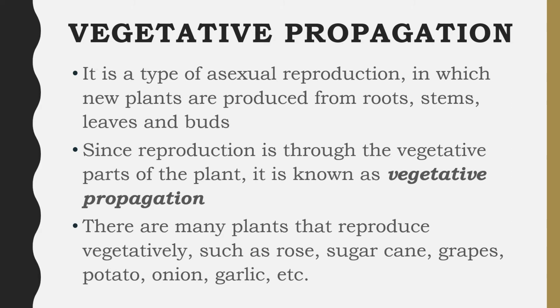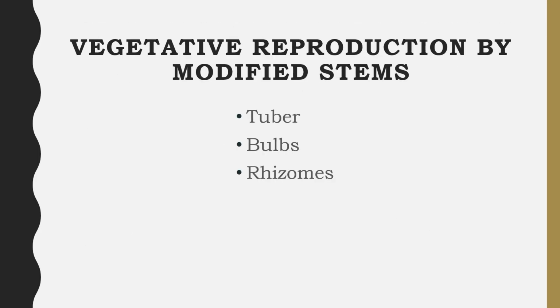Children, the roots, stems, leaves and buds are said to be the vegetative parts of the plants. There are many plants that reproduce vegetatively, such as rose, sugarcane, grapes, potato, onion, garlic, etc. Some plants reproduce vegetatively by the stems by forming tubers, bulbs and rhizomes.